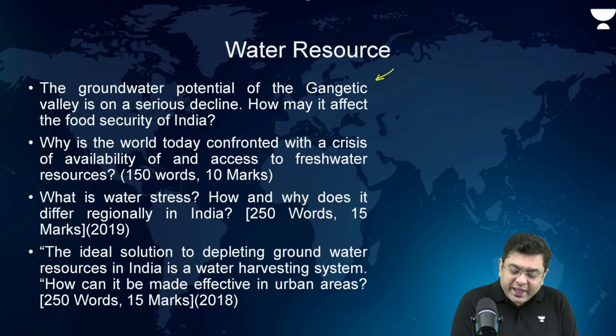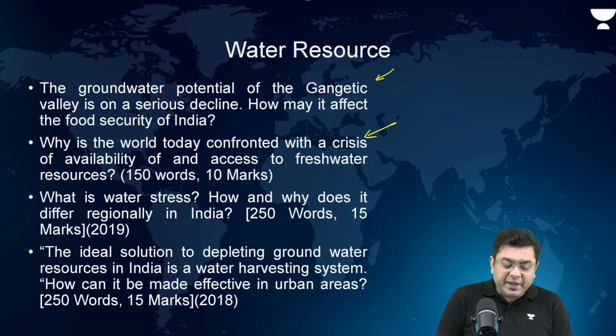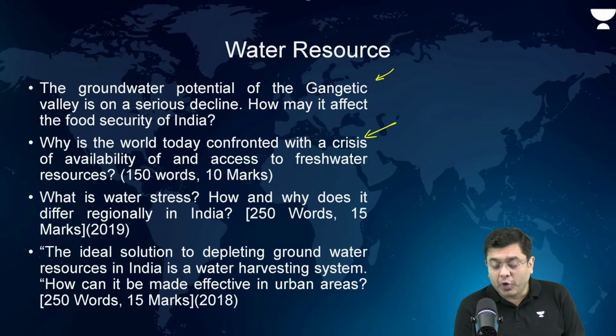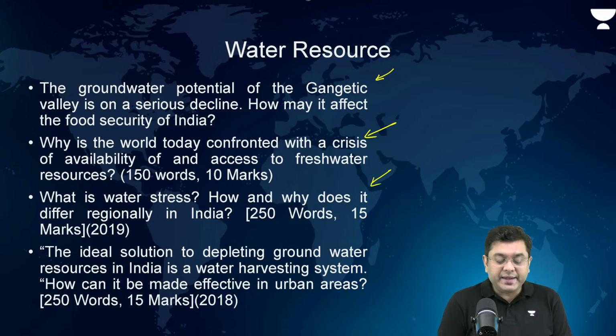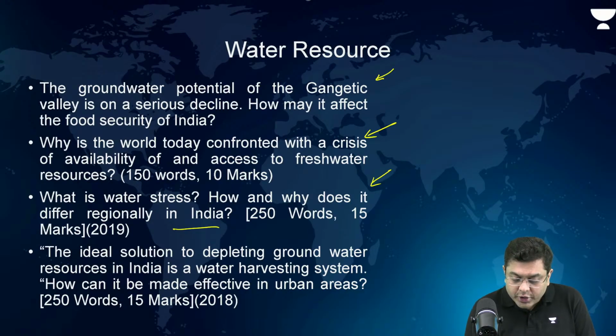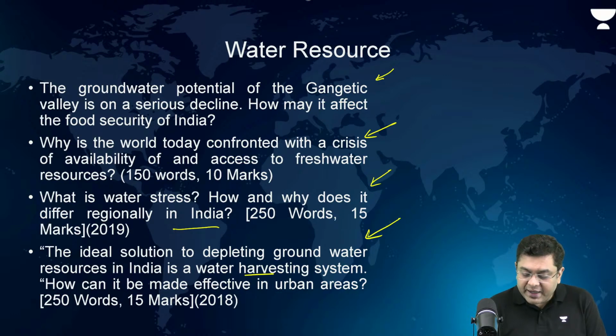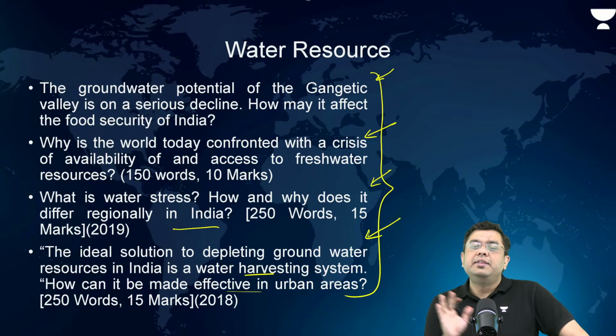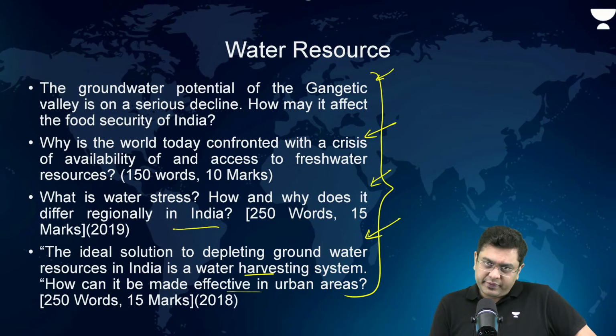Why is the world today confronted with a crisis of availability of and access to fresh water resources? What is water stress? How and why does it differ regionally in India? Regional variation of water stress. Ideal solution to depleting groundwater resources system in India is a water harvesting system. How can it be made effective in urban areas? So the same problem that the country is facing, that has been stressed upon by UPSC.